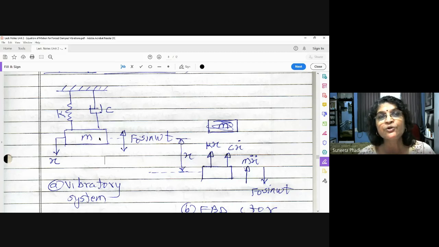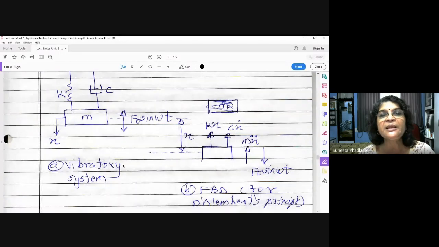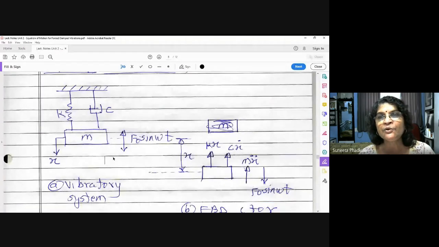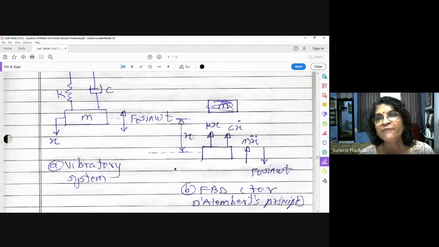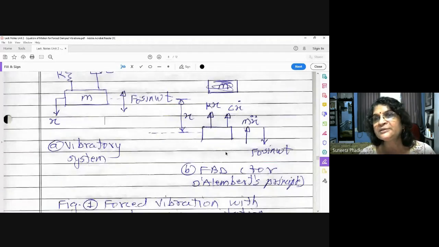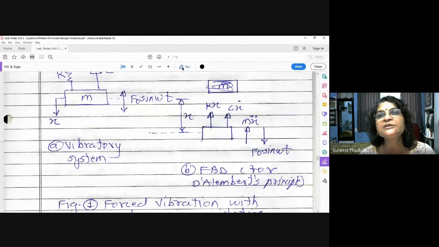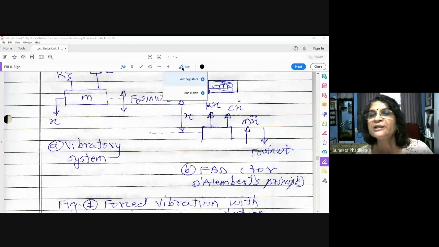Okay, so x is the downward direction shown here. So this is the vibratory system in the equilibrium position. Now let us see the free body diagram. If we draw the free body diagram of the mass, what are the forces acting on this system? Let me use the annotate tool. You can see the annotation, no?